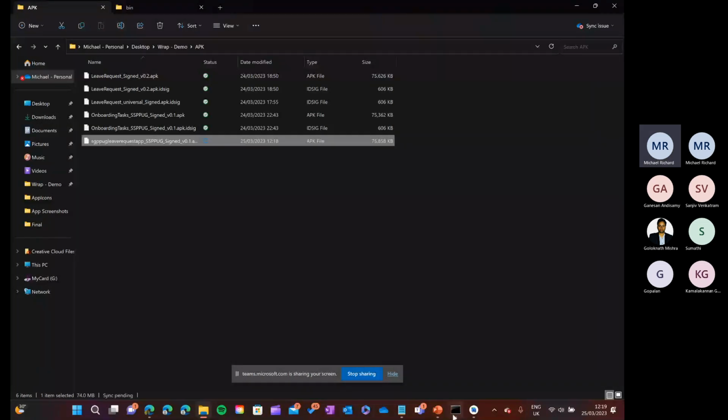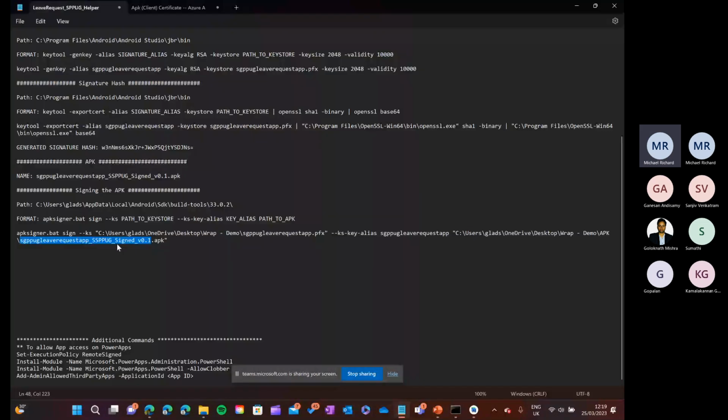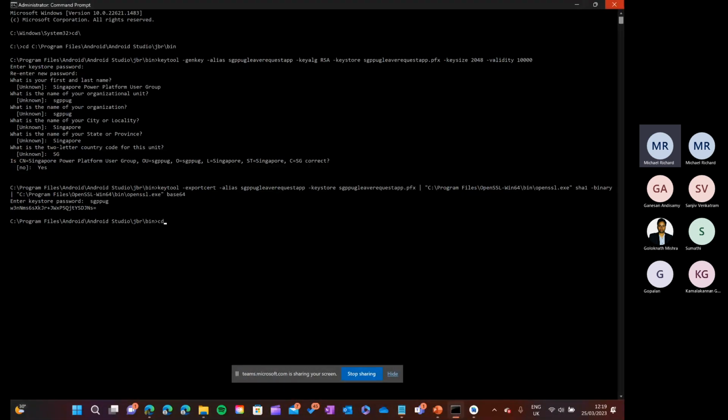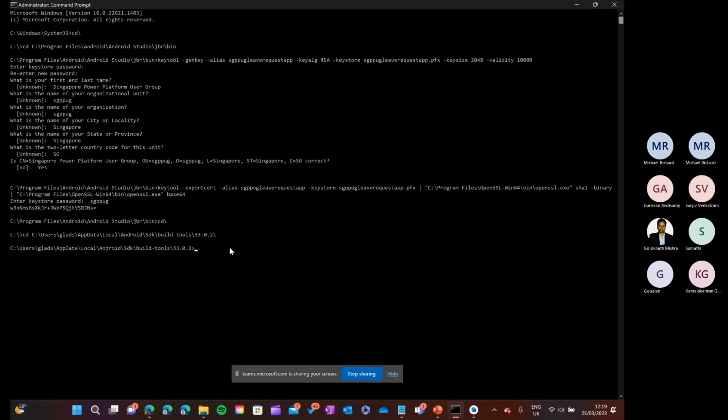Okay. So now you just need to run a simple command which says use this PFX key, which we created, the certificate. Use this certificate and sign this app. That's it. It's using something called apksigner, which is present in the Android Studio build tools. Okay. So let's go to our command prompt. Go to this. Copy our signer code.